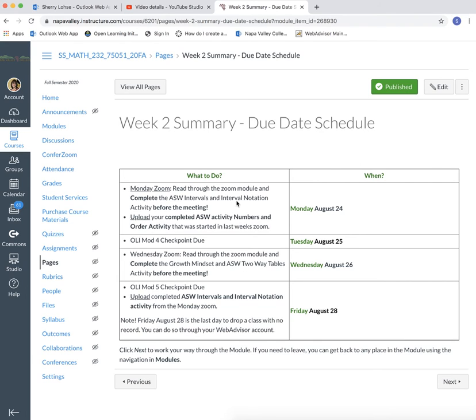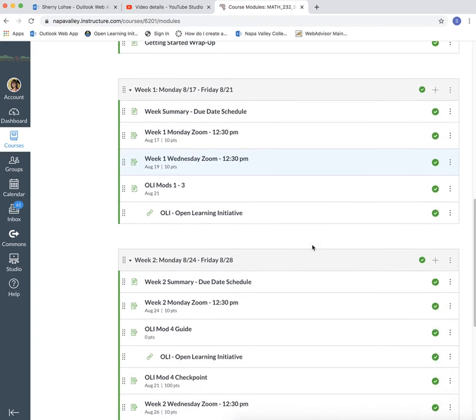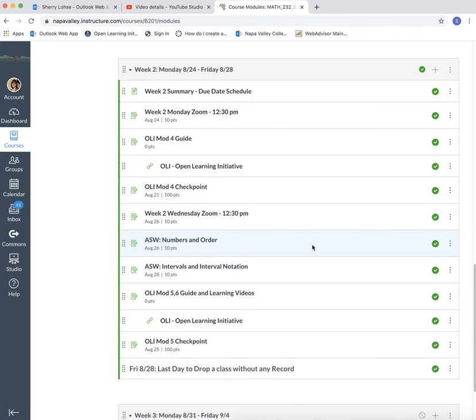You will attend our Monday Zoom. On Tuesday, you've got OLI Mod 4 checkpoint. Wednesday, you've got another Zoom, an activity to complete before then. Friday, an OLI checkpoint, and uploading another activity, algebra activity page. So let me just go back to that modules page. So there's a lot to do this week.